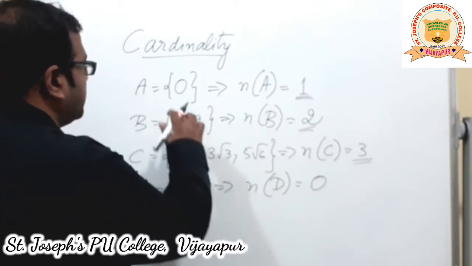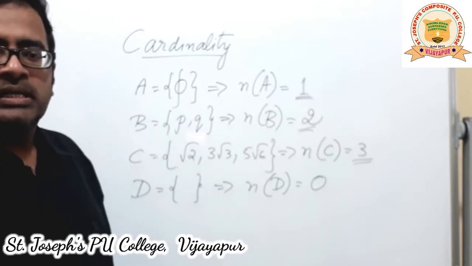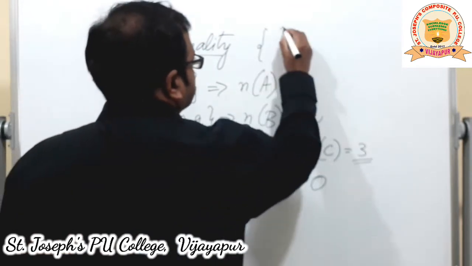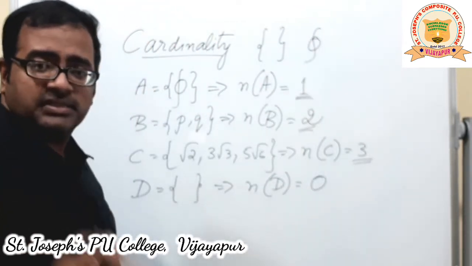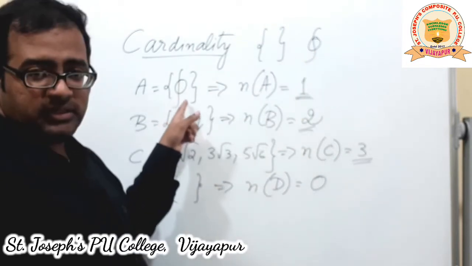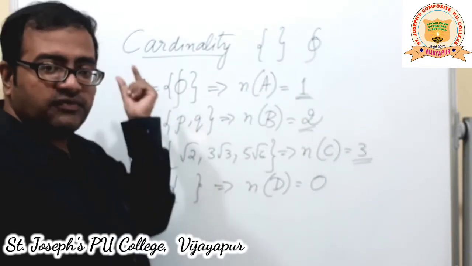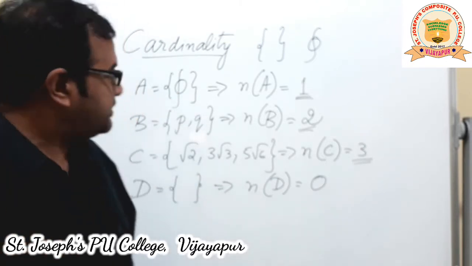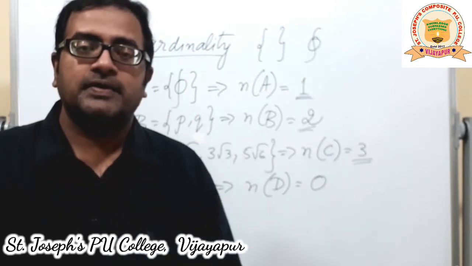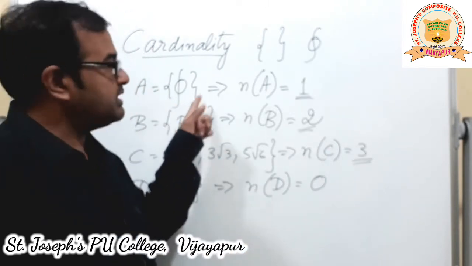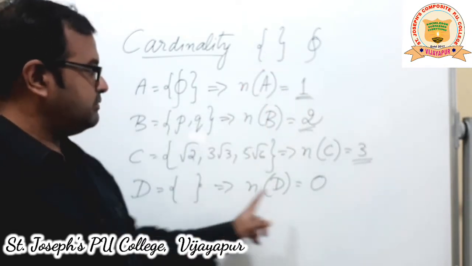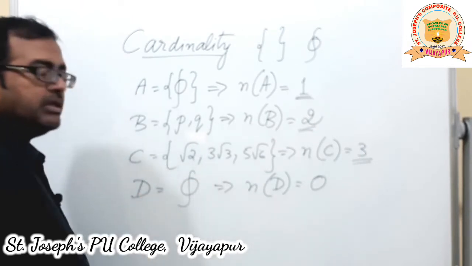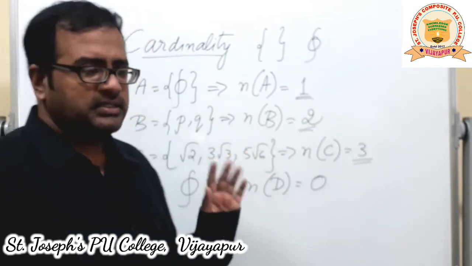For example, one more confusing thing is this. We have used that symbol for null set, right? Empty brackets means null set. Phi means null set, correct? But when you write one inside the other, when your null set phi is written inside the brackets, then it is not a null set. Here, it is a letter from the Greek alphabet, so you cannot call it a 0 here. Number of elements will be 1. See the difference. If it's only empty brackets like this, number of elements is 0. If I write only the phi, then also number of elements is 0 in the null set, empty set.